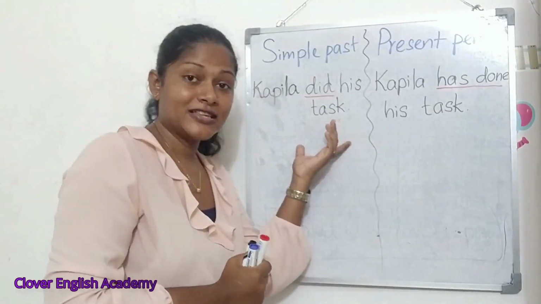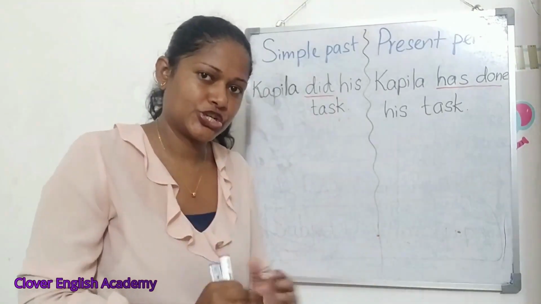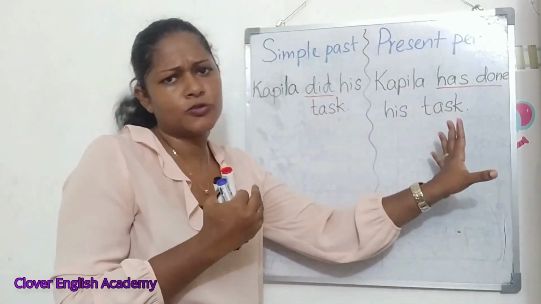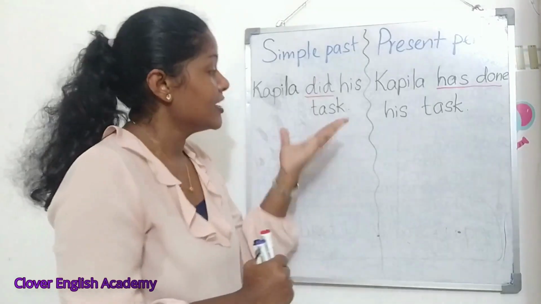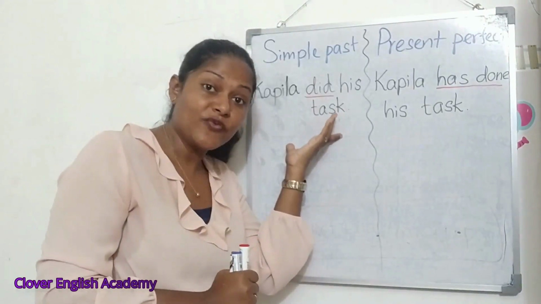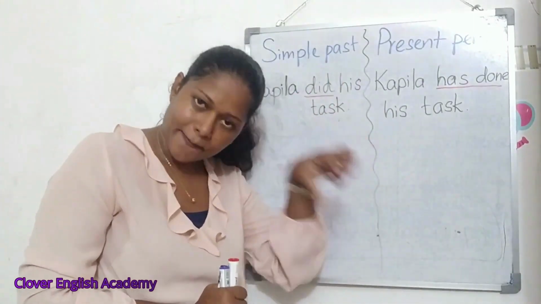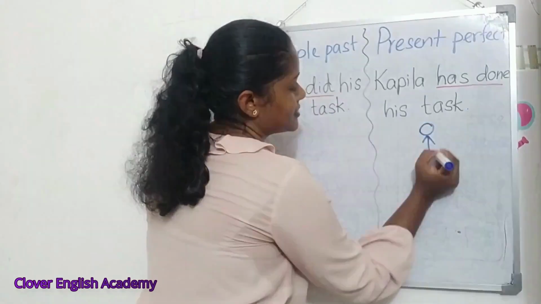So here in simple past tense, this action is completely finished, right? Finished and it belongs to past. Both these actions belong to past actually. මේ actions දෙකම ඇත්තටම අතීතයට තමයි අයිති වෙන්නේ. නමුත් මේ ක්‍රියාව කරලා ඉවරටම ඉවරයි. But this action, it happened in the past. අතීතේ වුණා තමයි like this. It happened in the past.